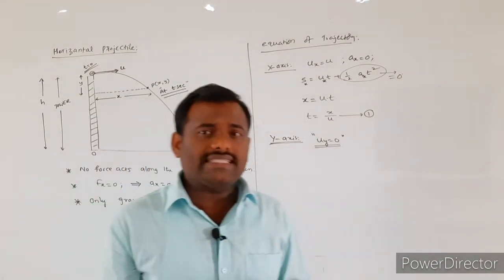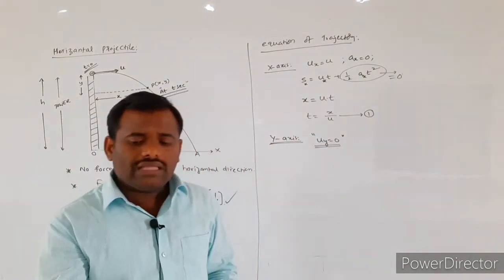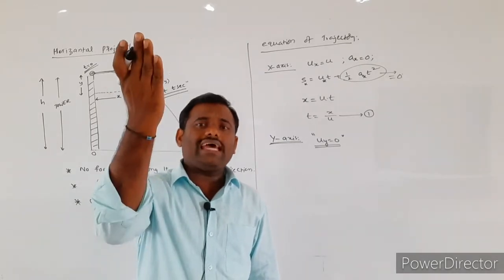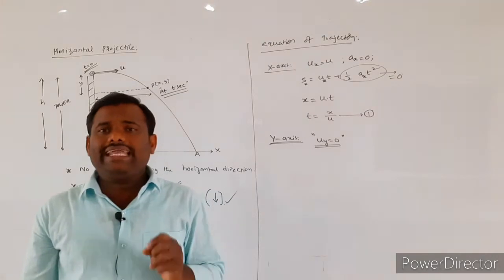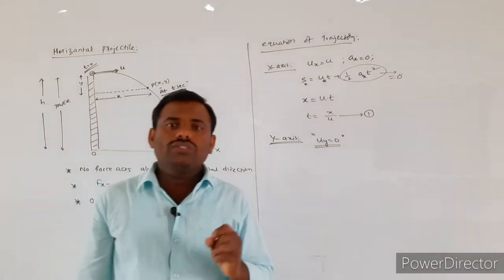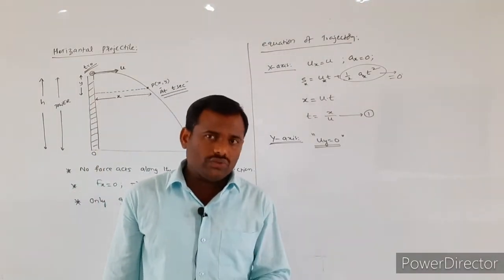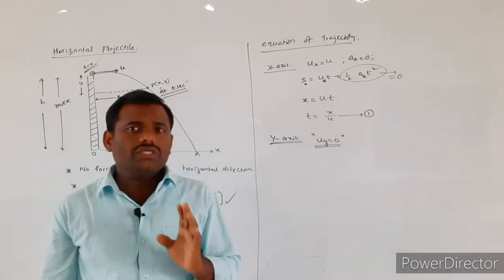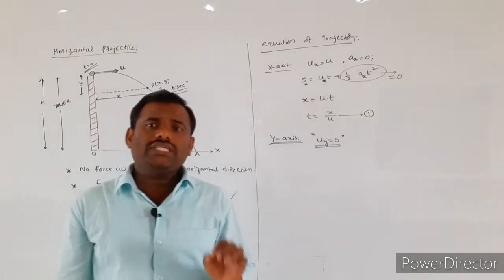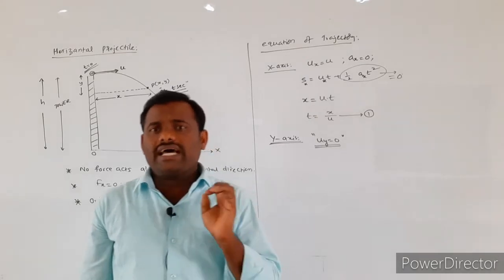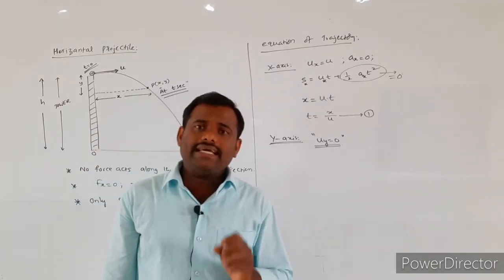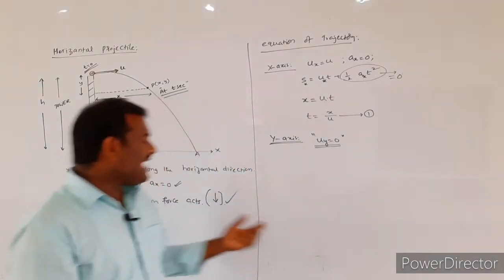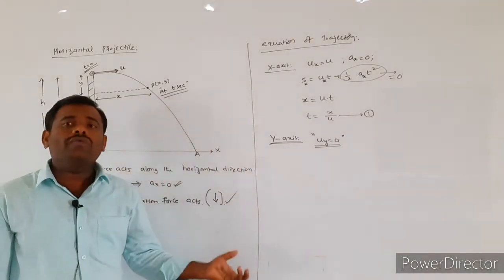Already I told yesterday the sign convention. If you take the values along the positive y-axis, those values will be taken as positive. Whatever values you consider along the positive y-axis or upward direction, their values will be considered as positive. Here the acceleration will be acting in the downward direction.